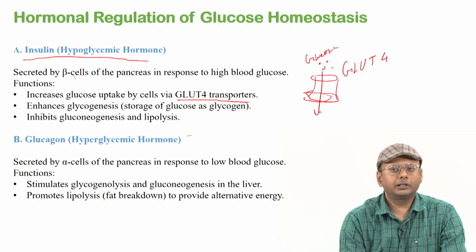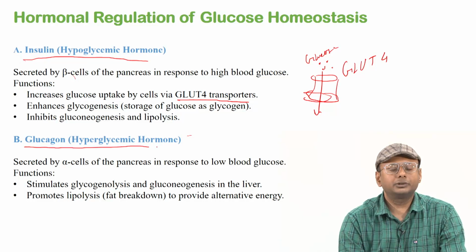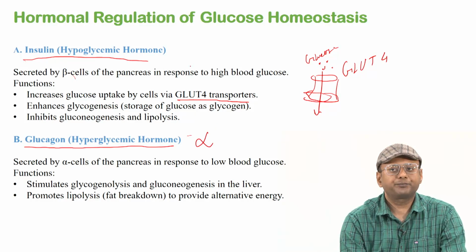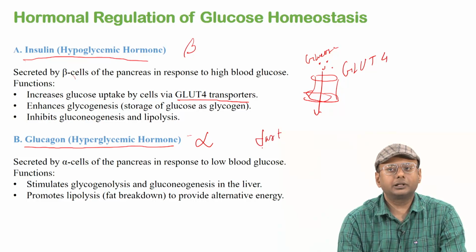And then oppositely, during the fasting condition, as you know, glucagon, which is also called the hyperglycemic hormone, gets secreted from the alpha cells. So, insulin is secreted from beta cells and glucagon is secreted from the alpha cells. During fasting, you will observe low blood glucose, and at that time the stored glycogen will get converted back to glucose in a process of glycogenolysis, and that way the glucose can be maintained in the blood, right. And it also promotes lipolysis, or fat breakdown, to provide alternative energy.